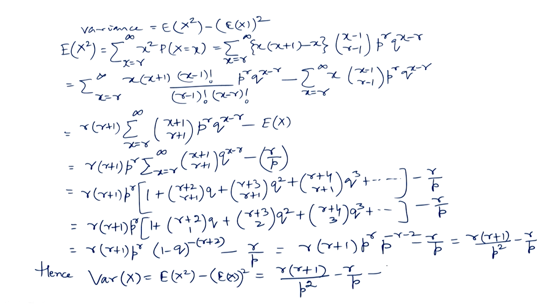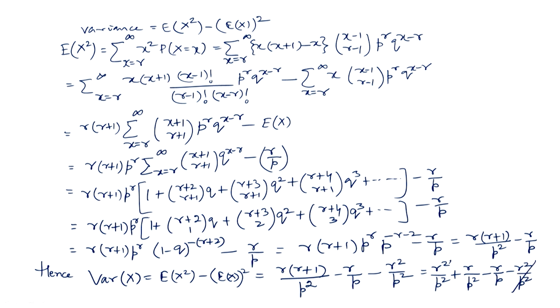So, r by p whole square, so r square by p square. Now, we multiply r to r plus 1, we get r square plus r. So, r square by p square plus r by p square minus r by p minus r square by p square.